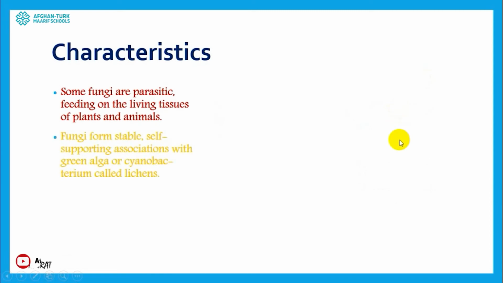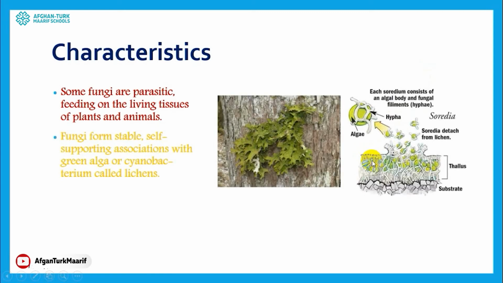But sometimes they can support other organisms for living. For example, the lichen structure. Have you ever noticed that leaf-like structure on the trunk of some trees or walls or somewhere else? This structure is a combination of algae and fungi. As you can see, the hypha structure belongs to fungi. So in lichen, they are benefiting each other. They are just supporting each other for living.